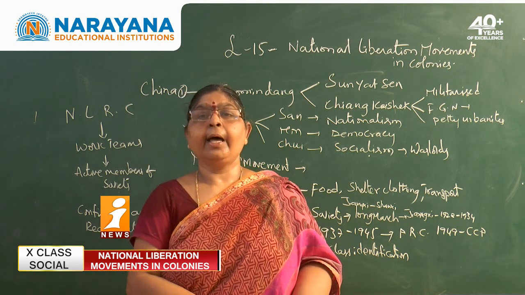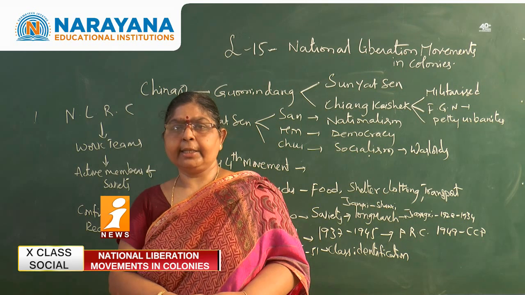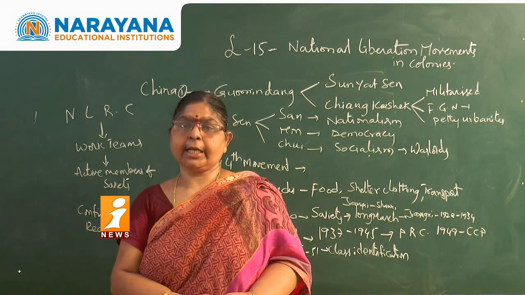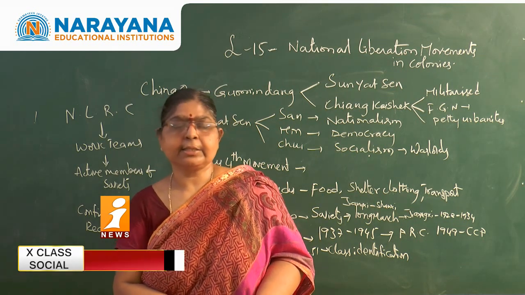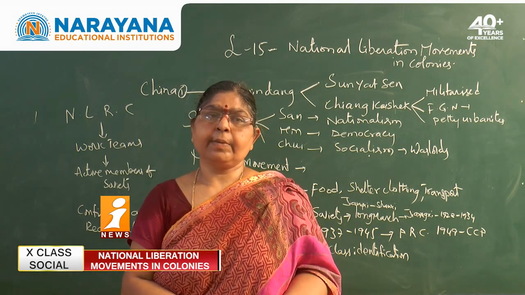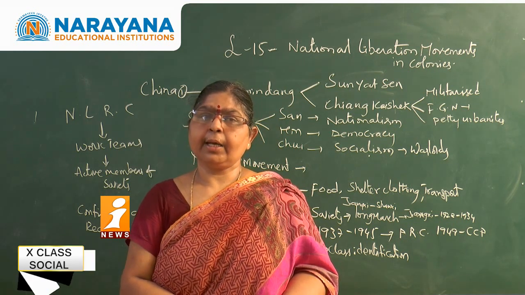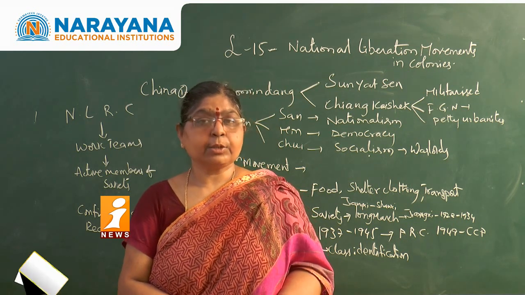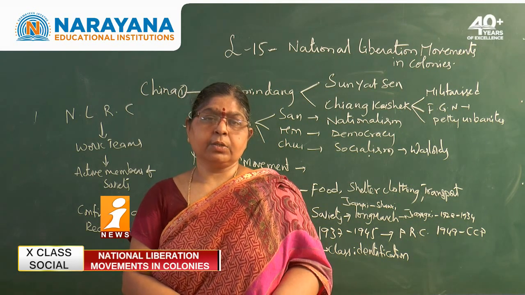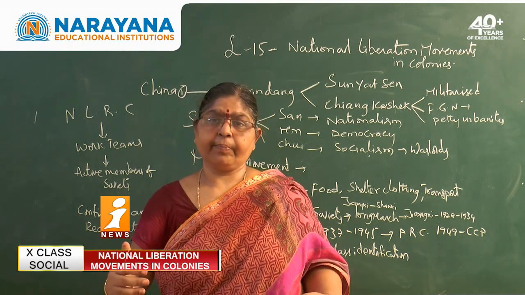They started resisting the Japanese entrance. And you know very well that by the bombing of Nagasaki and Hiroshima in August 1945, the Second World War came to an end and Japan had to surrender to the USA. With this, Japan had to go back from China. So Japan receded back by 1945.